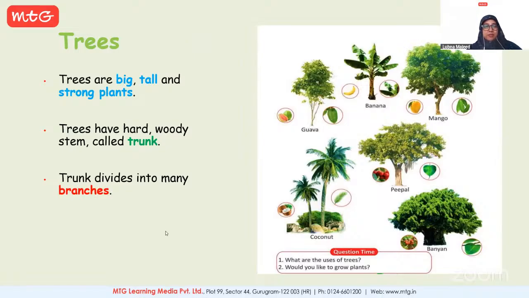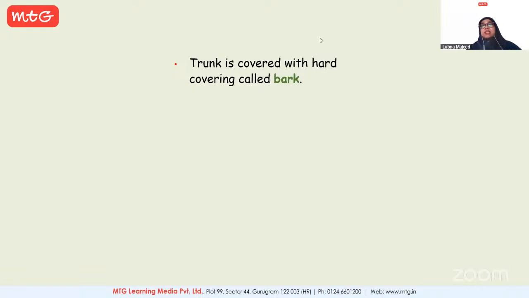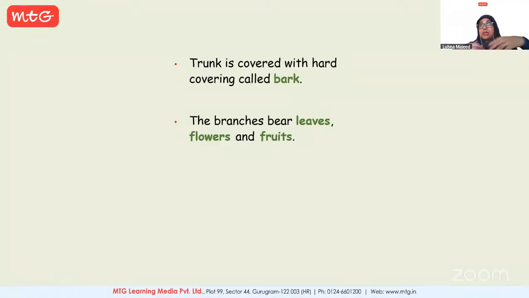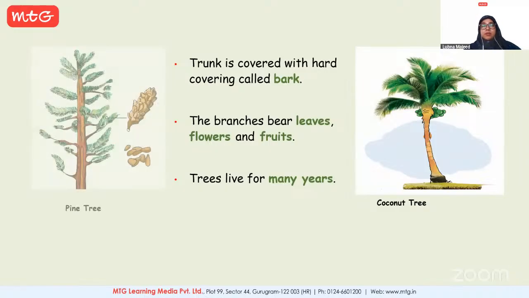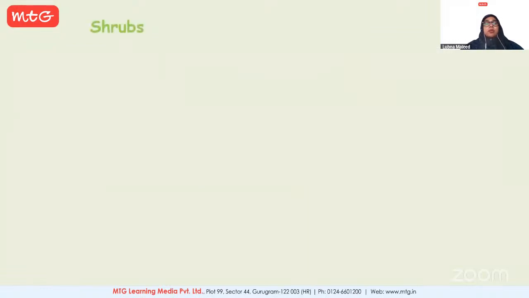Now let's have a look at the other slides. Trunk. It is covered with a hard covering, and that covering is known as bark. And we all know branches: when they divide, they extend, and on those branches we have leaves, and we have flowers that turn into fruits. We even have buds. Buds produce flowers. And of course, trees live for many years when compared to other herbs, shrubs, climbers, or creepers. Now let's have a look at shrubs.